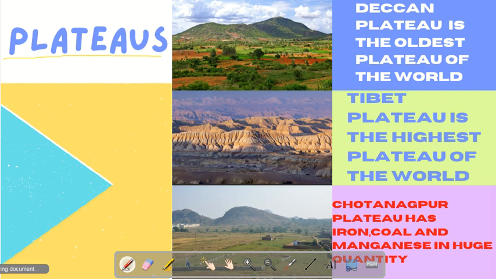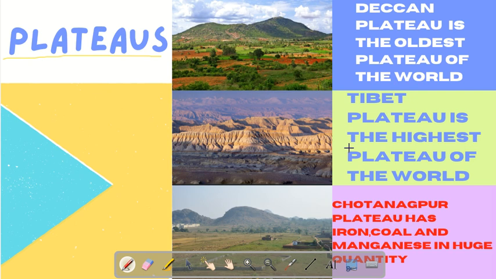So there are many plateaus like Deccan Plateau. Deccan Plateau is the oldest plateau of the world. Okay, it covers southern India. It covers 8 states. Okay, the Tibet Plateau is the highest plateau of the world. Its height is 4,000 to 5,000 meters.